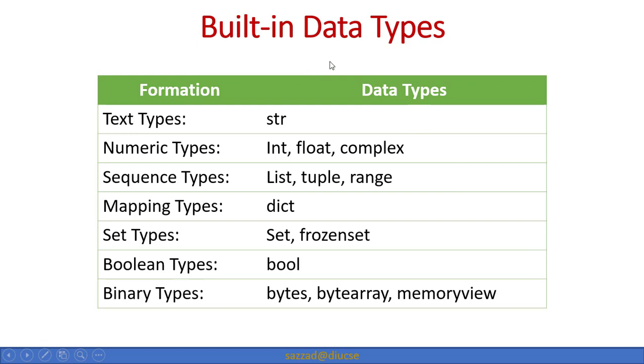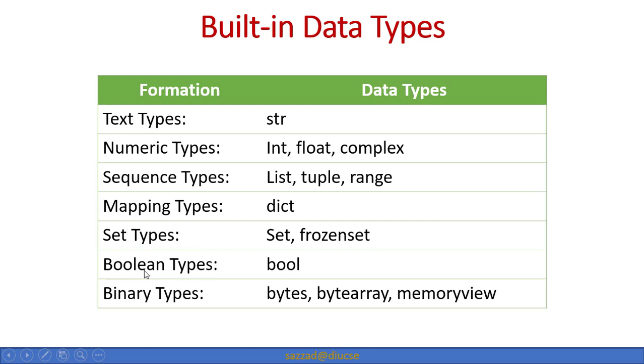Built-in data types. There are some built-in data types in Python. If it is text type, then it is treated as the data type string. If it is numerical, then it is integer type, float type or complex type. If it is sequence, then list, tuple or range. If it is mapping type, then it will be dictionaries. If it is set types, then set or frozen set.